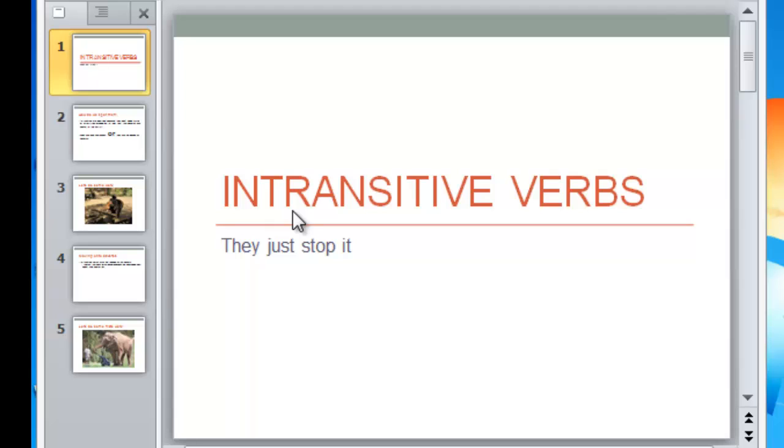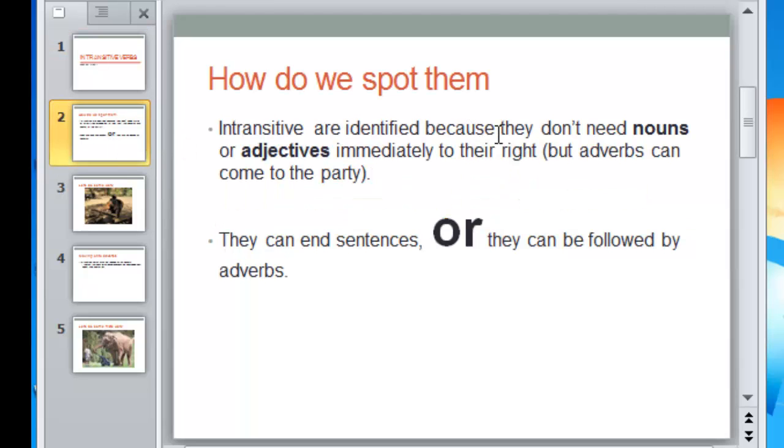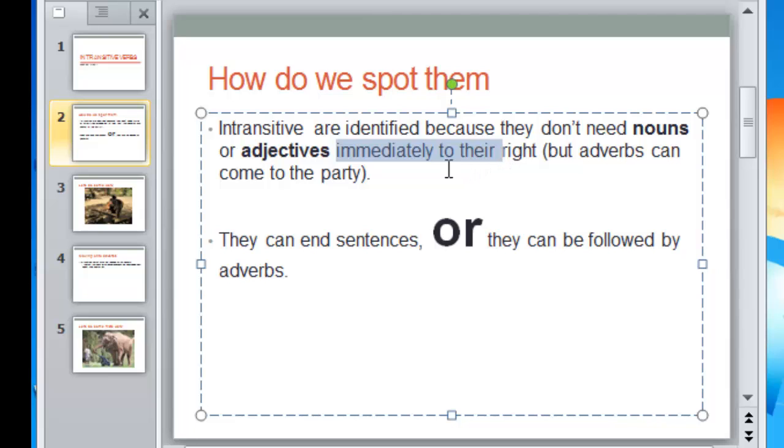Number one, when you're looking for an intransitive verb, you find the verb in the sentence. If that verb has a bunch of nouns or adjectives immediately to its right, it is not an intransitive verb. If you see a bunch of adverbs over there, it is an intransitive verb. So we look for intransitive verbs by noticing if they can end sentences, or, notice how that "or" is in a larger font, they can be followed by adverbs.